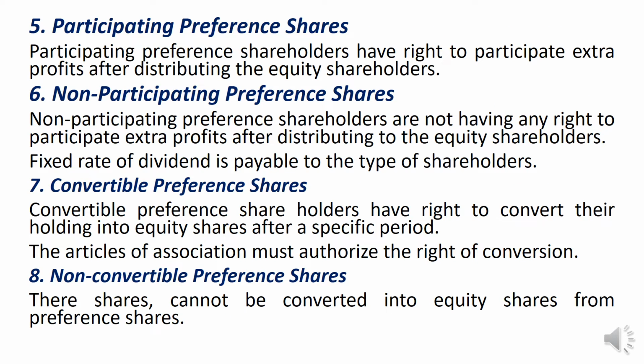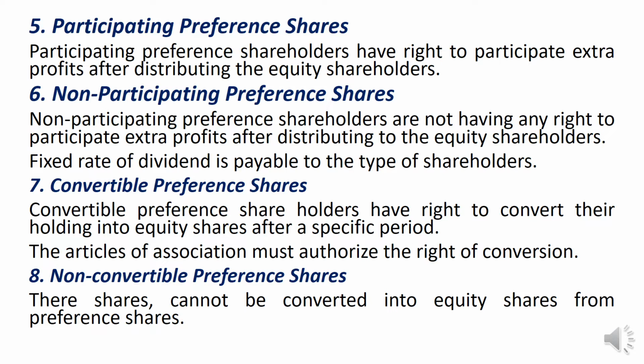Then the fifth category is participating preference shares. What do you mean by this? Participating preference shareholders will have a right over the profit which is left over after distribution of dividend to equity shareholders. In that profit, they have a certain right and they will get a certain amount as extra, and that is called participating preference shares. Whereas non-participating preference shareholders will not get any amount out of the extra profits. They will get their fixed amount of dividend as per the agreement.